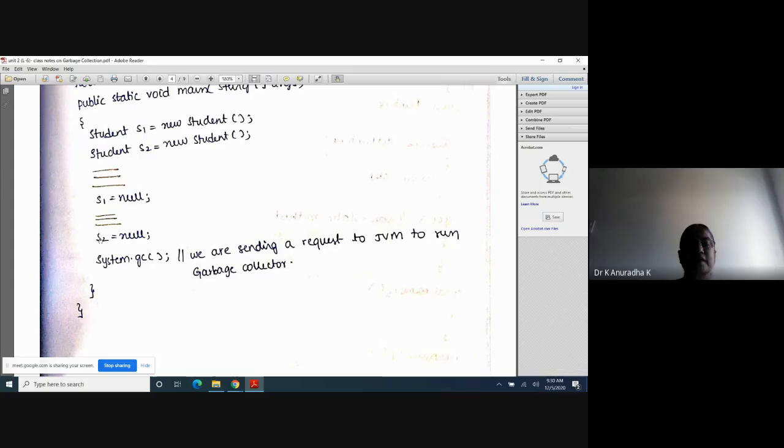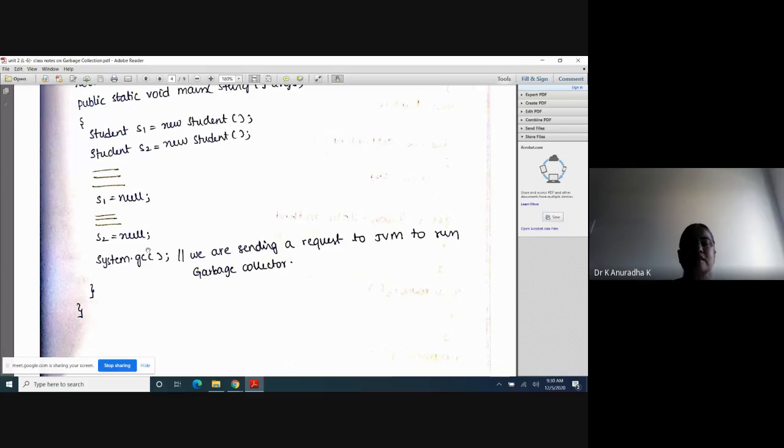After some point, I make the second object also eligible by assigning null to s2. So after this statement, two objects are eligible for garbage collection. Inside the heap memory, we have two objects with no reference variables. Two objects are useless objects, meaning they are eligible for garbage collection.